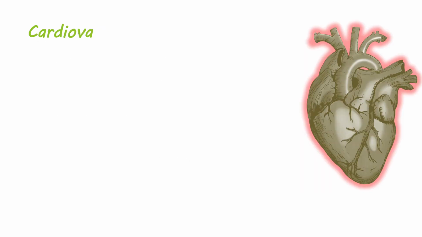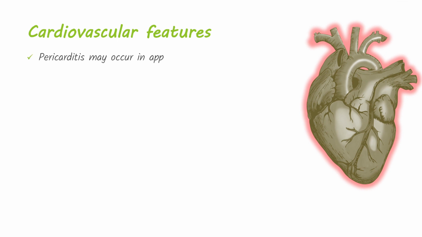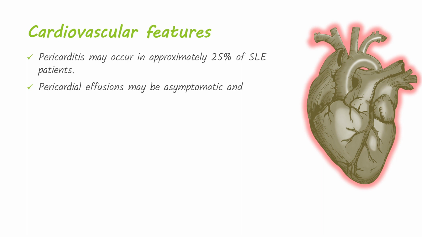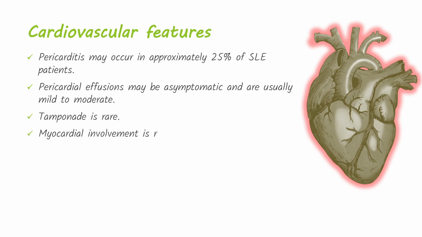There are many cardiovascular features of SLE. Pericarditis may occur in approximately 25% of SLE patients. Pericardial effusions may be asymptomatic and are usually mild to moderate. Tamponade is rare. Myocardial involvement is rare and typically occurs in the presence of generalized lupus activity.